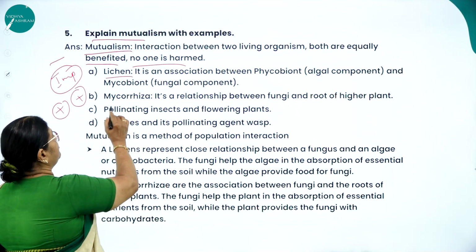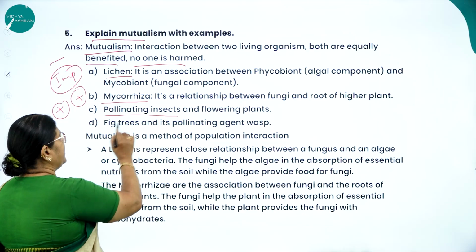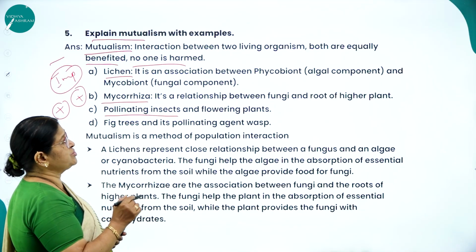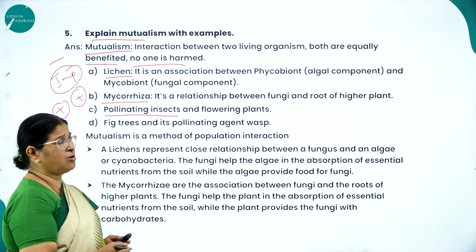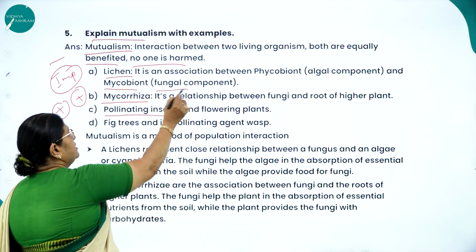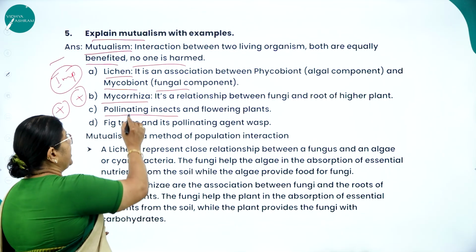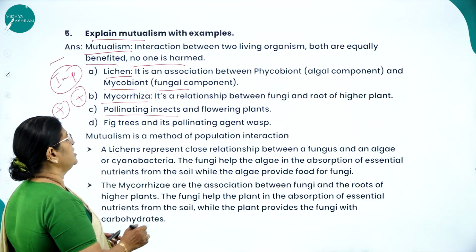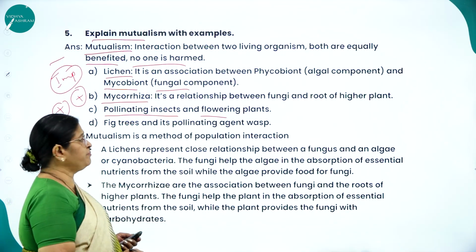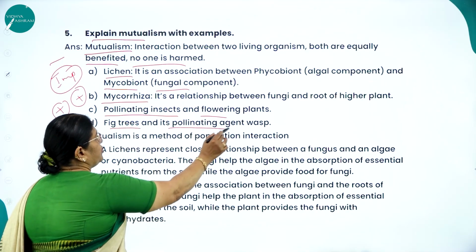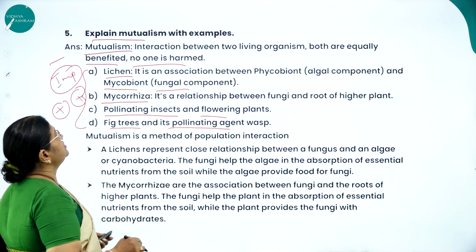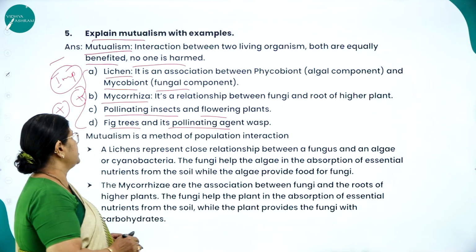You can give examples of lichen, mycorrhiza, pollinating insects, right? Lichen is an association between phycobiont, that is the algal component, and mycobiont, that is the fungal component. Mycorrhiza is a relationship between fungi and roots of higher plants. Pollinating insects and flowering plants, fig trees and its pollinating agent wasps. So these are the 4 examples that you are going to give for mutualism.